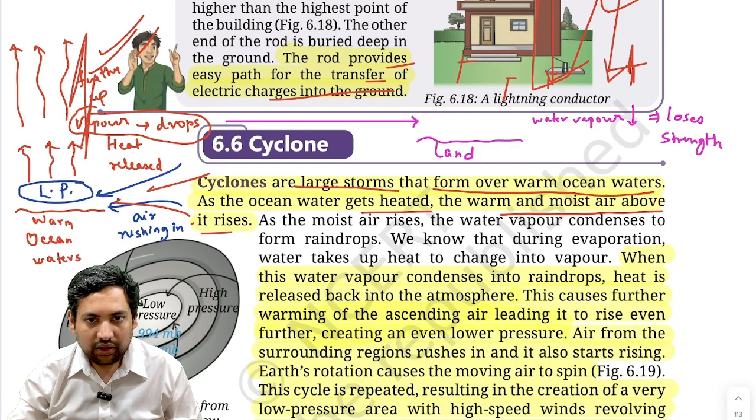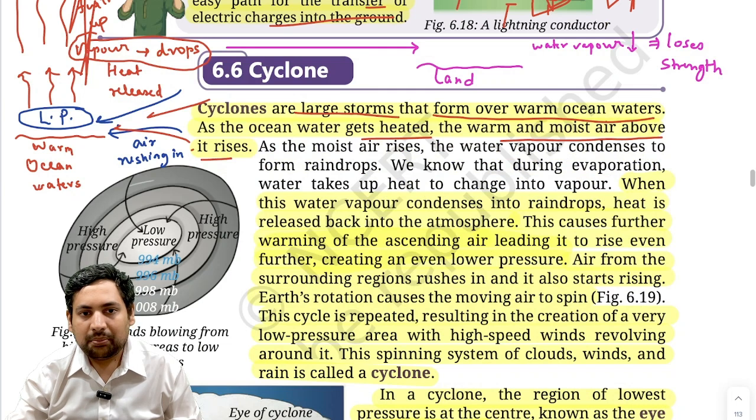Now see, when this water vapor condenses into raindrops, heat is released back into the atmosphere. This causes further warming of the ascending air, leading it to rise even further, creating an even lower pressure. Then air from the surrounding region rushes in and it starts rising. Why? Because low pressure is created and this is warm, so that also starts rising.